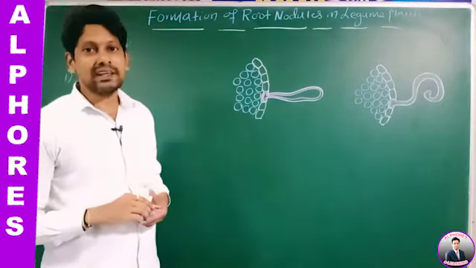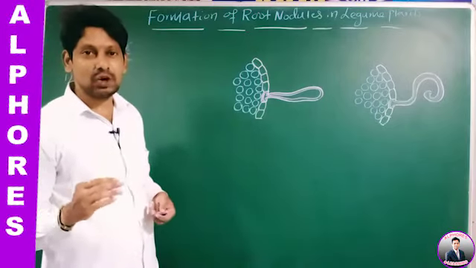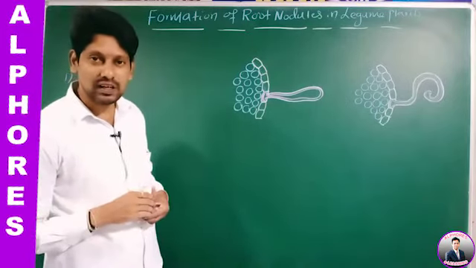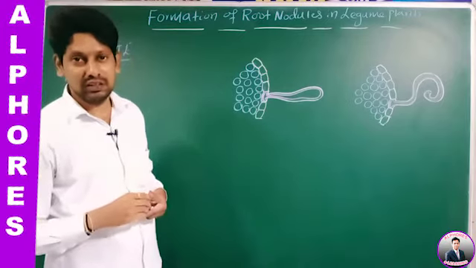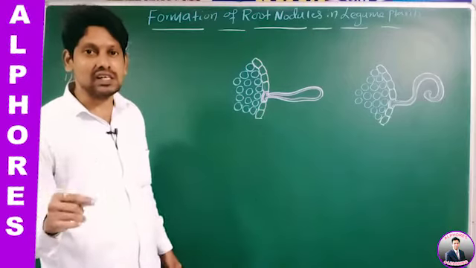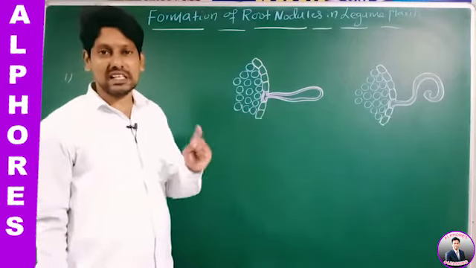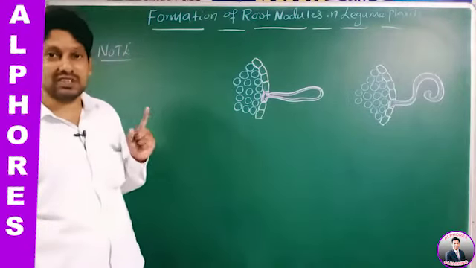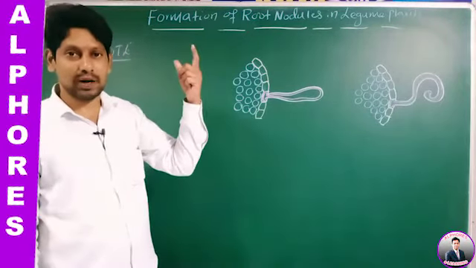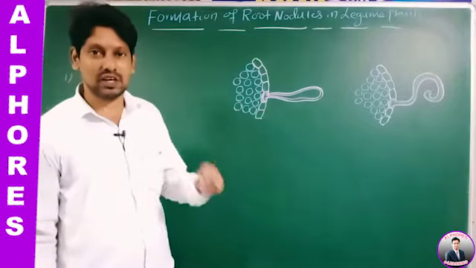Number 1, listen to this statement. Due to the denitrification process, nitrogen is moving from where to where? From soil to atmosphere. It means denitrification decreases the soil fertility in terms of nitrogen. In the nitrogen cycle, the first step, nitrogen fixation, is the movement of nitrogen from atmosphere to soil, which increases the soil fertility in terms of nitrogen.